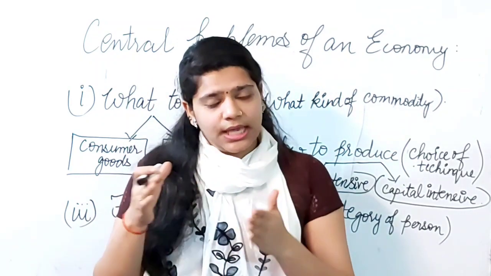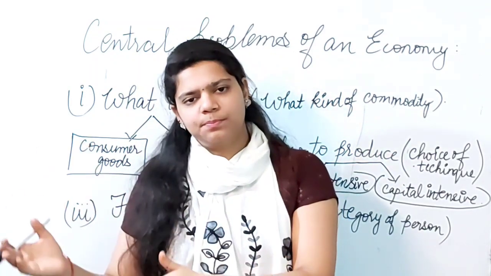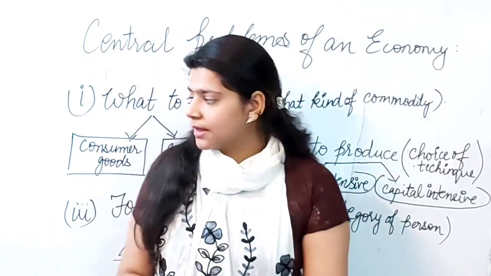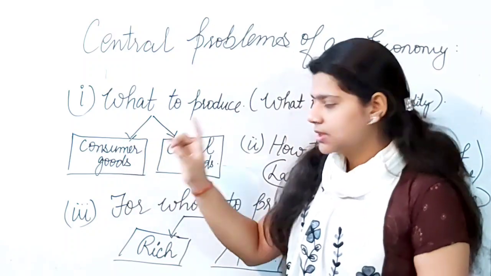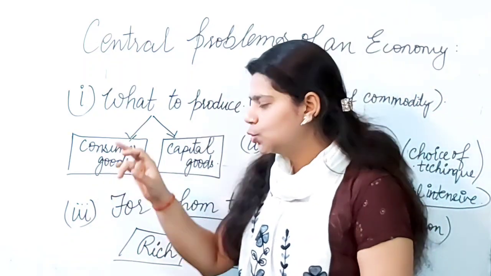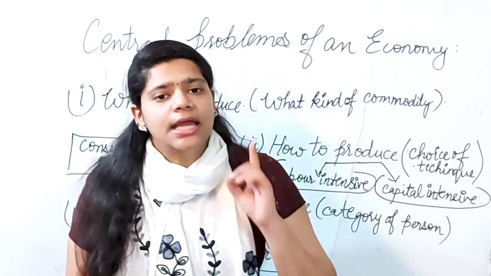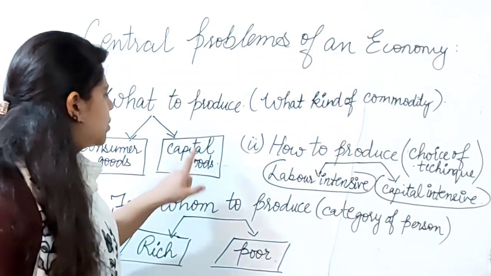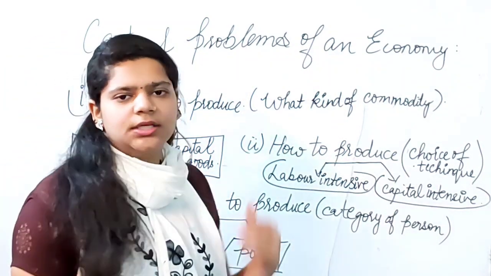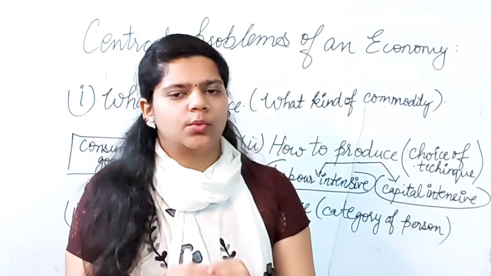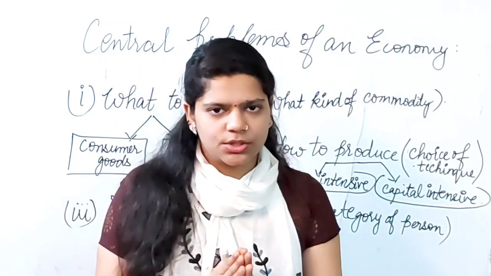That means capital goods will help in the production of consumer goods. Okay, again to repeat, consumer goods will be for final consumption by the households, and capital goods will be required by the business firms or industries, like machines and different kinds of tools.